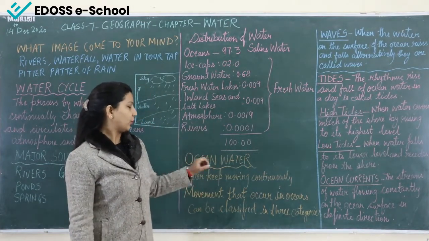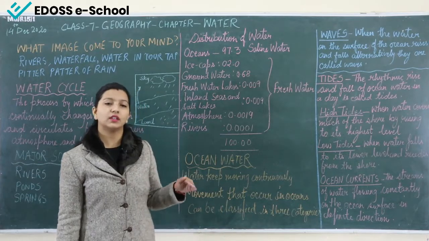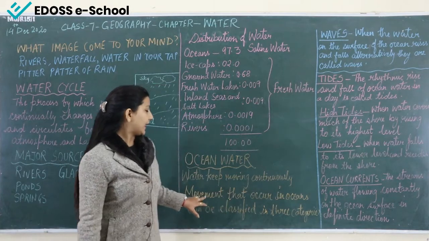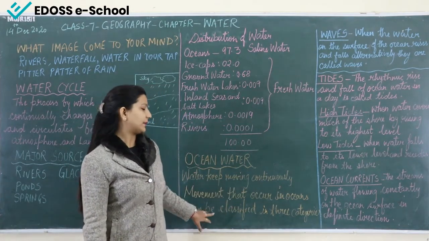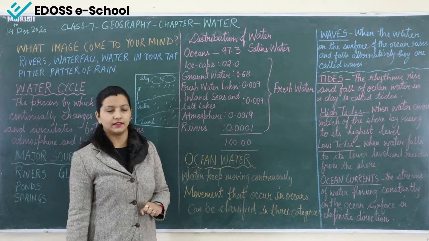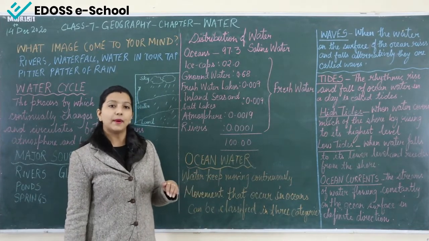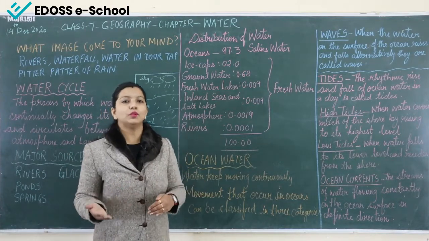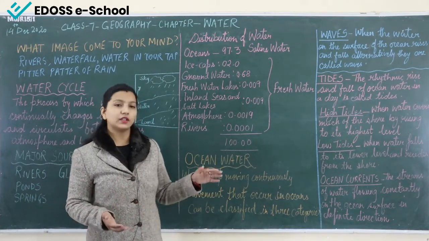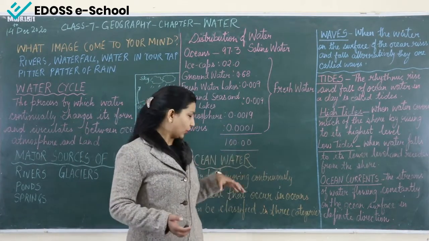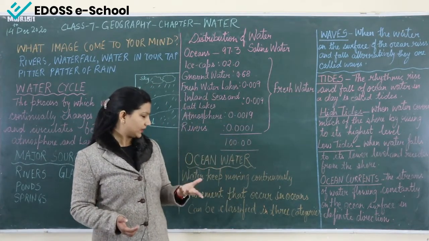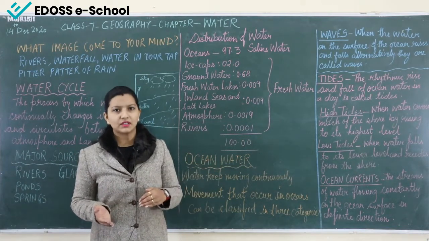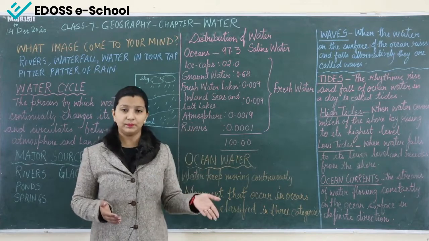Now talking about the ocean water. See, in the ocean, the water keeps moving. So water keeps moving continuously, and the movements that occur in oceans can be classified into 3 categories. In the ocean, the water is moving continuously, but that continuous movement also varies from time to time. It is not that the water will always be moving in the same flow. The flow of water will sometimes increase, sometimes decrease, maybe high, maybe low.